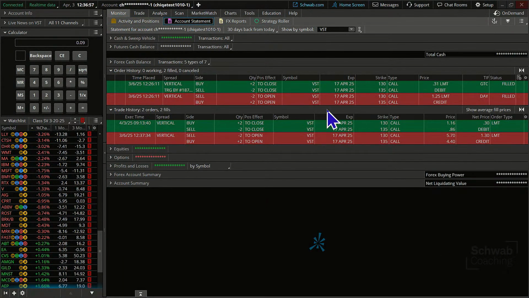We come over here and just look at it real quick. We had said, hey, go and buy it back for 30. If it gets to 31 cents, go buy it back. We're going to be happy. And it filled us at 30. So we got 1 penny better than what we expected. But we didn't have to sit there and try to catch it. We just let our exit order execute that for us.